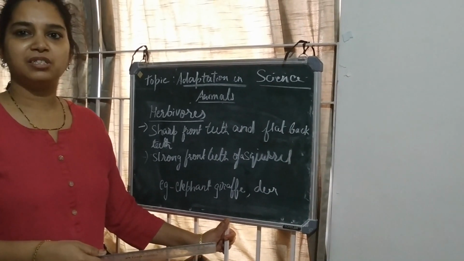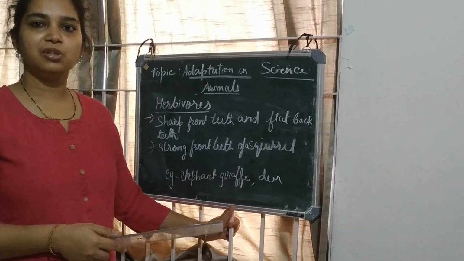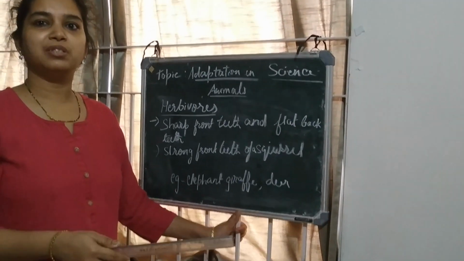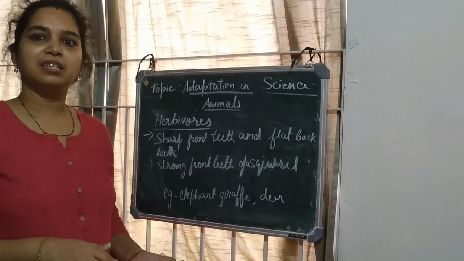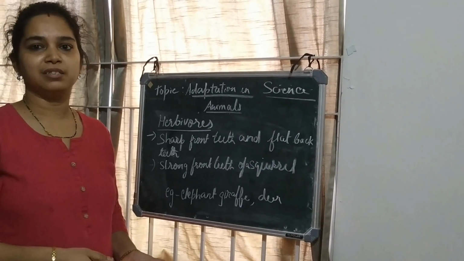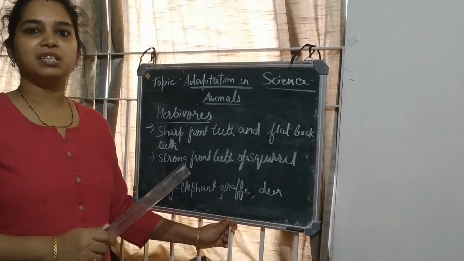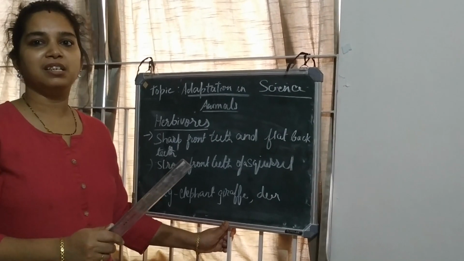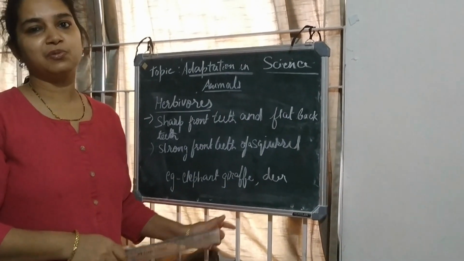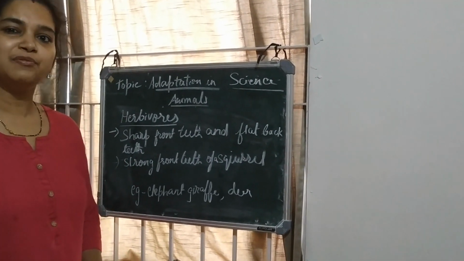You might have seen the giraffe, which has a long neck, and the elephant, which has a trunk. The long trunk of the elephant acts like a hand, because it can break the grass or eat the grass through it. The long neck of the giraffe also helps it reach a height where it can eat the leaves of the tree. The strong front teeth of the squirrel are also helpful in cutting the nuts and the food they eat.